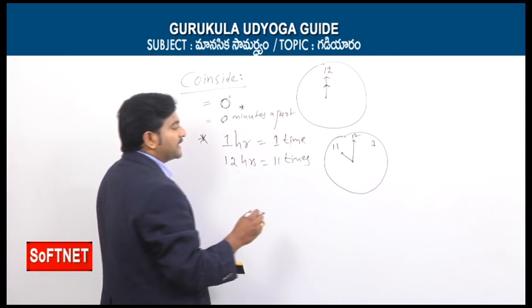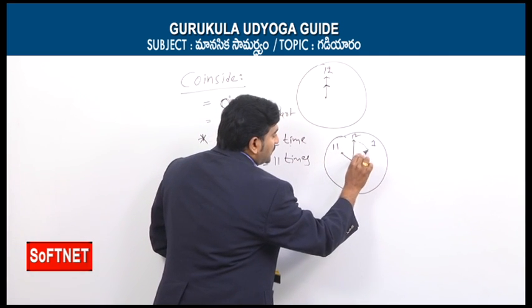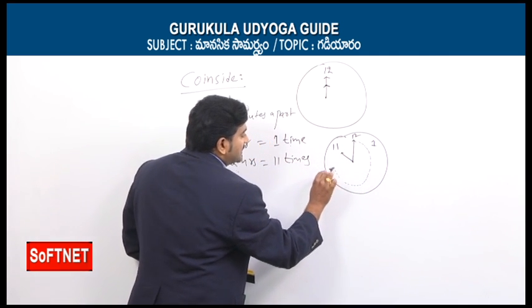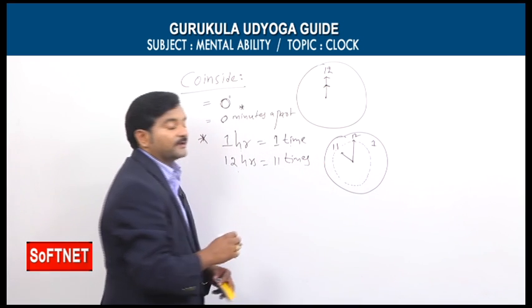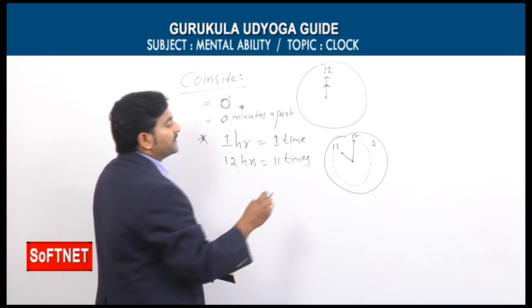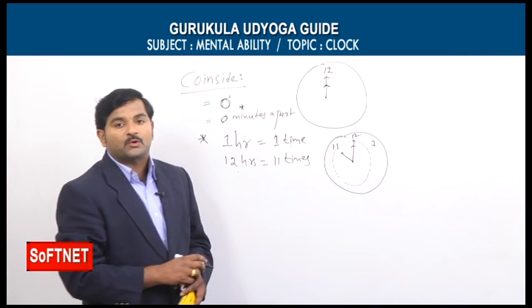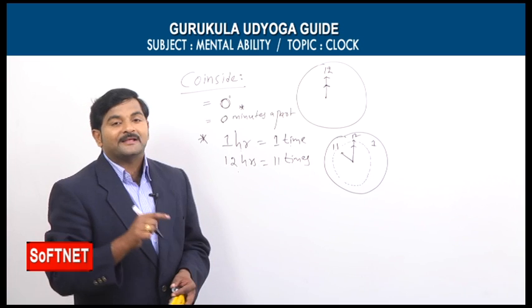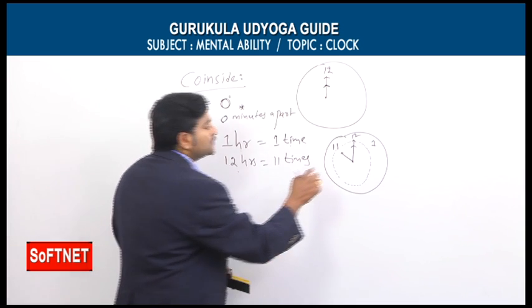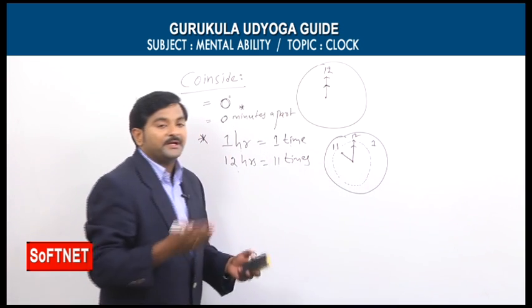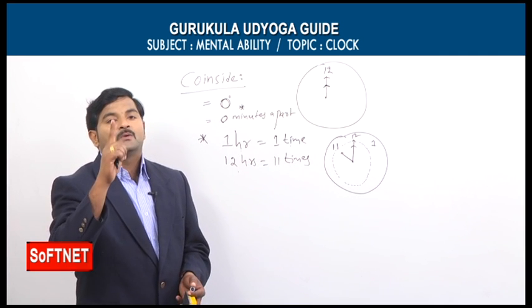Let's say the minutes hand rotates completely 1 hour. What does it mean? Now the hours hand has moved to 12 o'clock. So in the span of 1 hour, these two hands coincide. How many times? We can strongly say only one time.